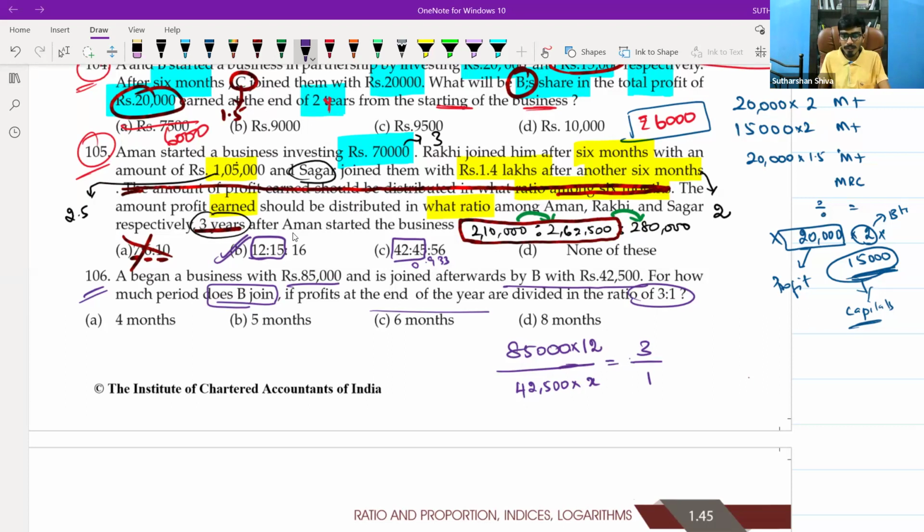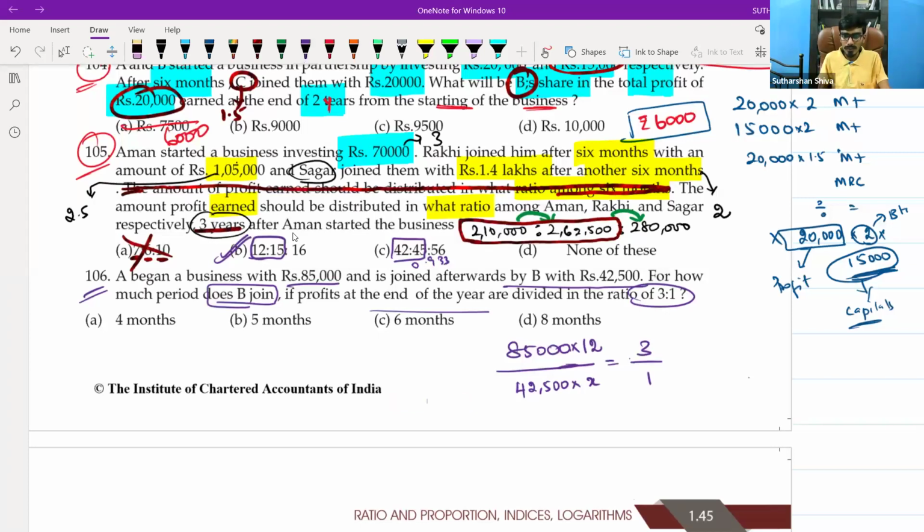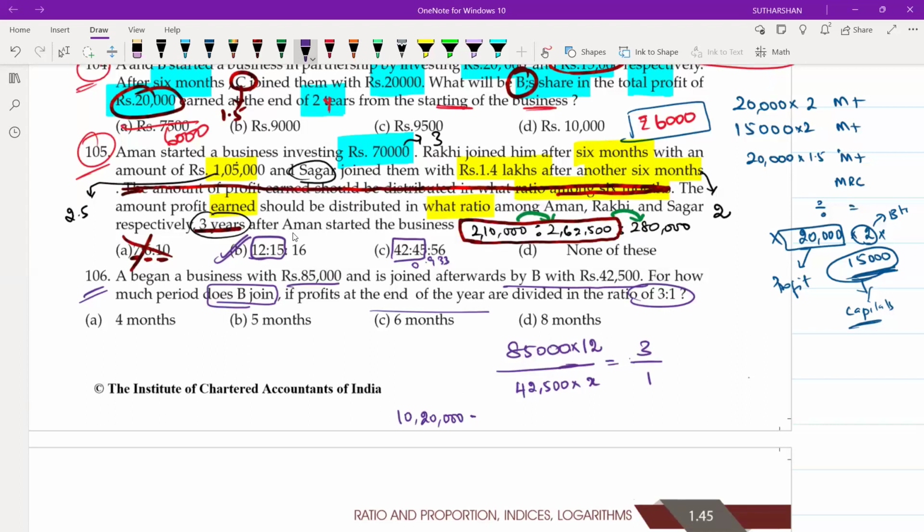85,000 into 12. What is the value? 10,20,000 equal to 42,500 into 3 is how much? 1,27,500.